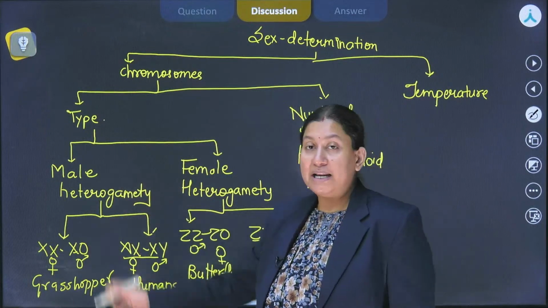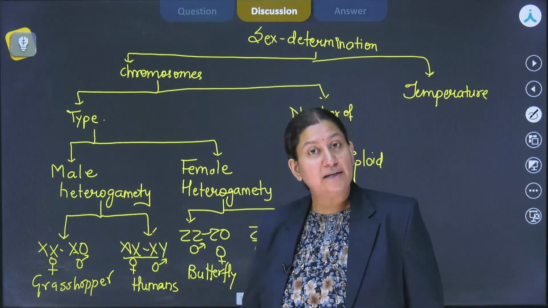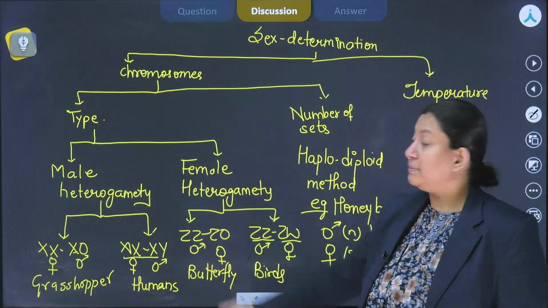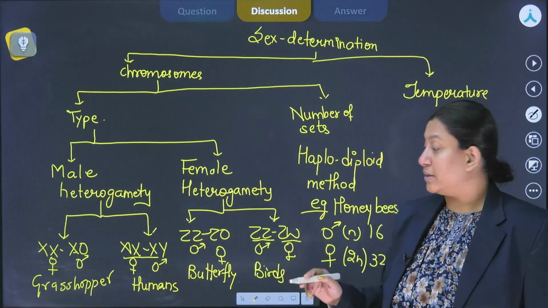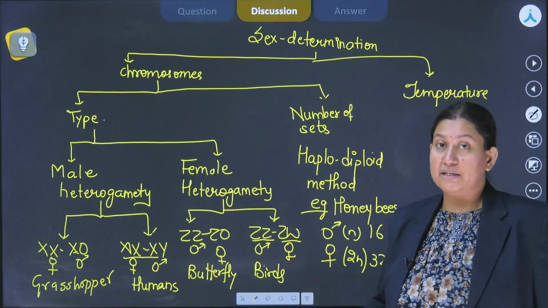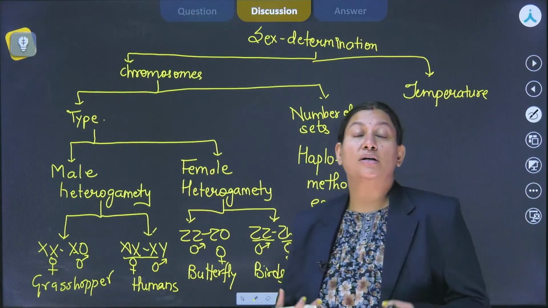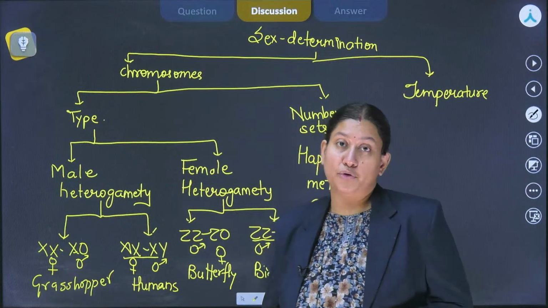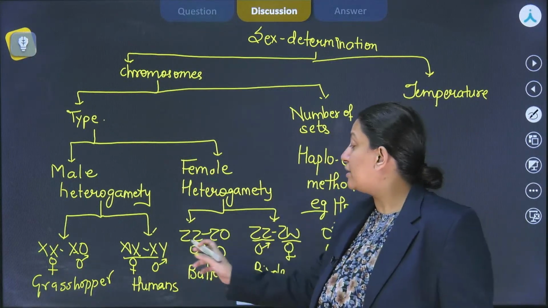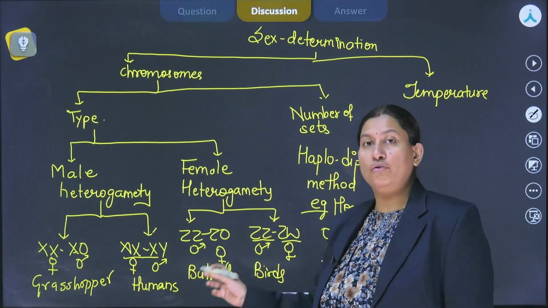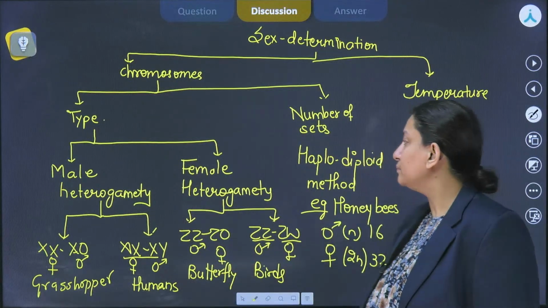So in case of male heterogamety, the male will decide the sex of the individual, while in female heterogamety, as females are heterogametic, produce 2 different types of gametes, they are going to decide what kind of offspring is going to be produced, right? Because males are going to have same sort of sperms over here.